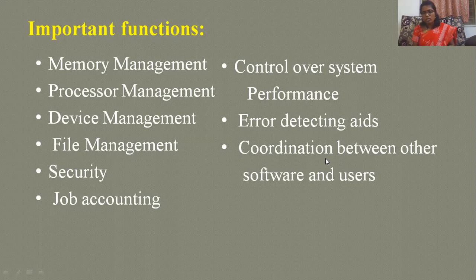It has to monitor that all the resources are served to all the processes at a time. As we have seen, there are n number of users working with n number of application programs. So the OS has to take care that it is served to everybody. Next, file management.